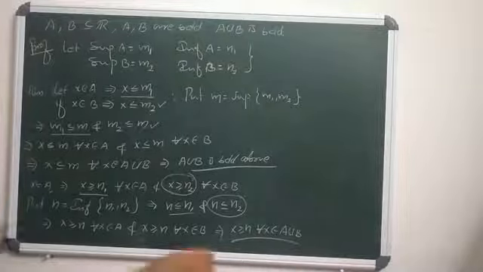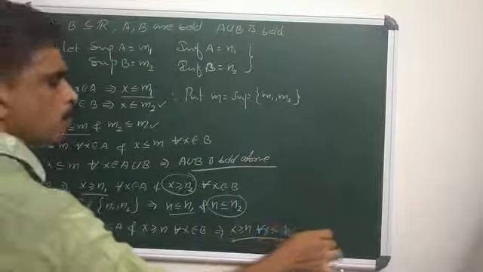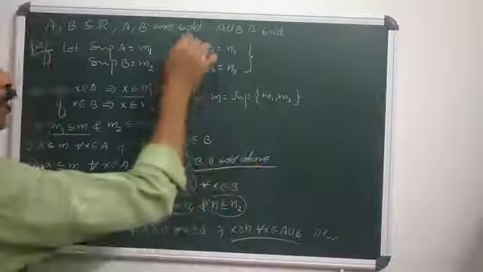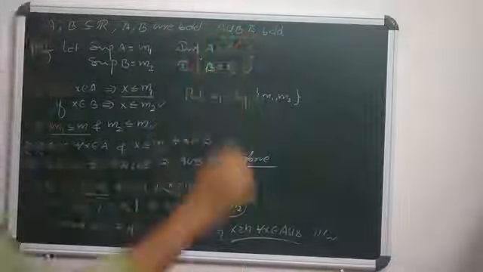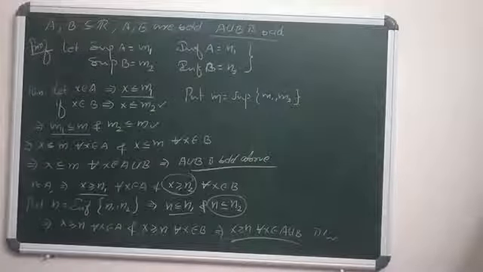So A union B is bounded above and bounded below, that means A union B is bounded. So when A and B are bounded, then A union B is also bounded.